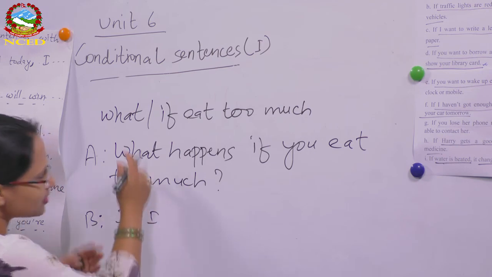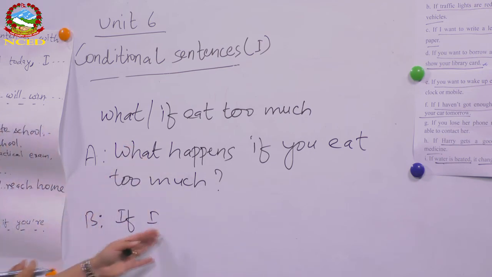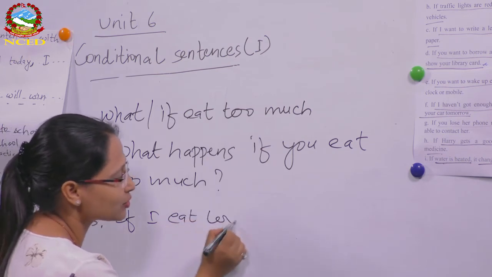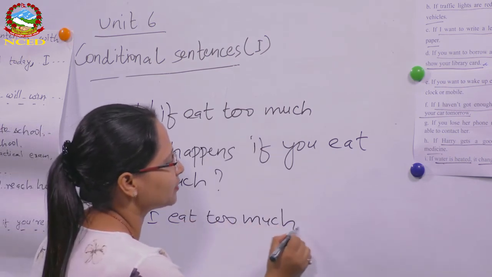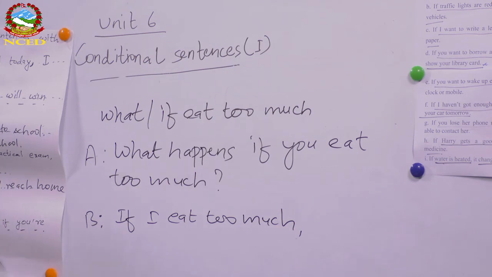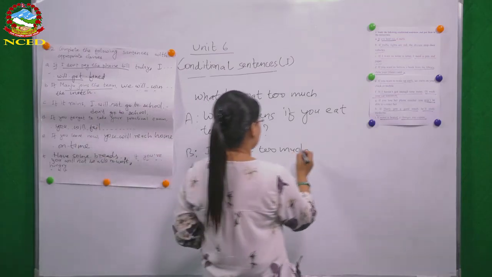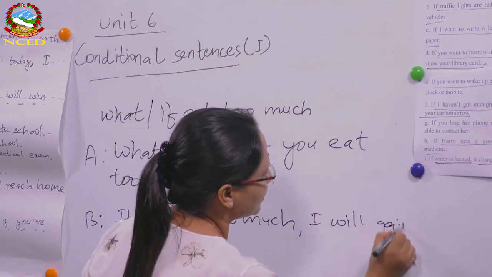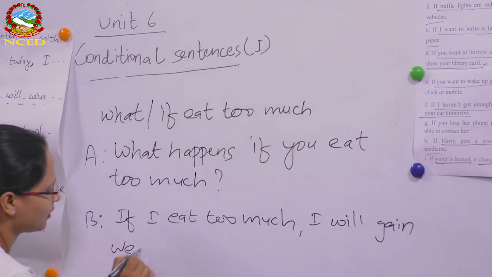If I, because this is a conversation, so it's better use I here. If I eat too much, so what is the possibility? What may happen to me if I eat too much? I will gain weight, let's say, okay?